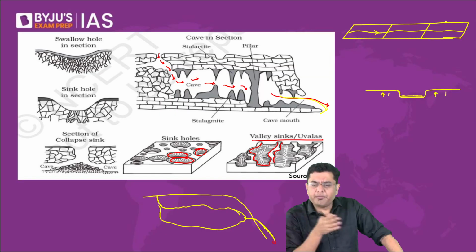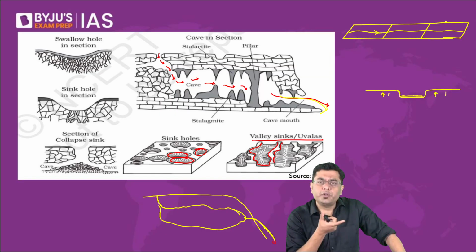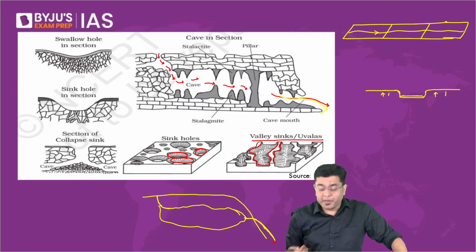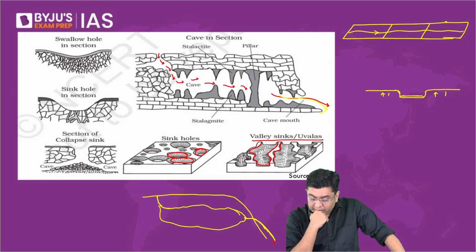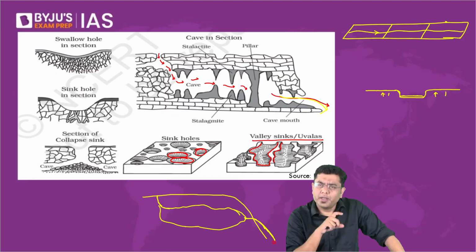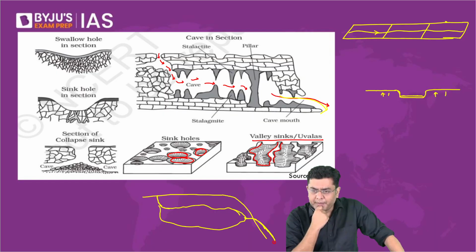The extent of the floodplain varies. In certain cases, it can be a few hundred meters. In certain cases, it can be a few kilometers as well. Stalactites and stalagmites, what are they collectively called? They are referred to as the deposition features of karst topography. That is what is a part of karst topography.